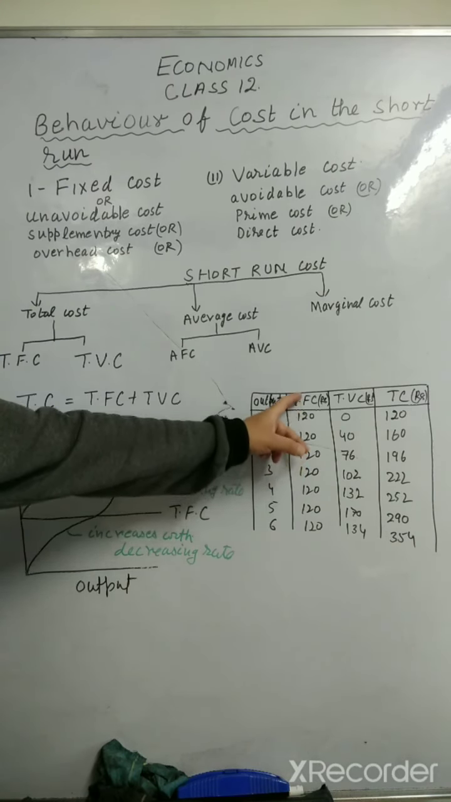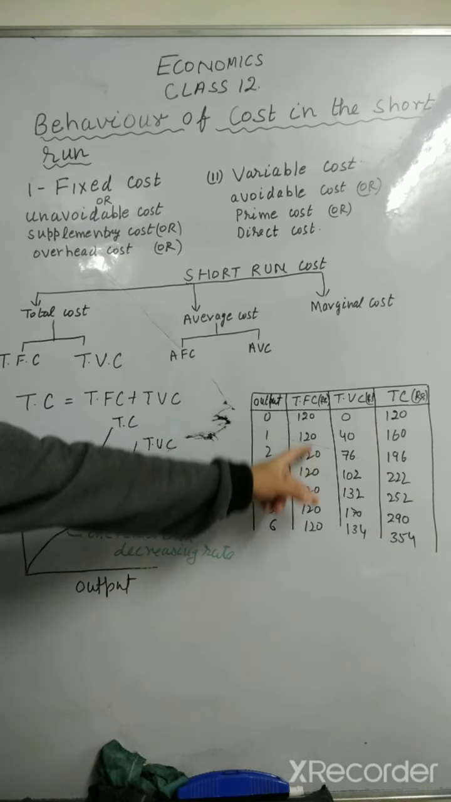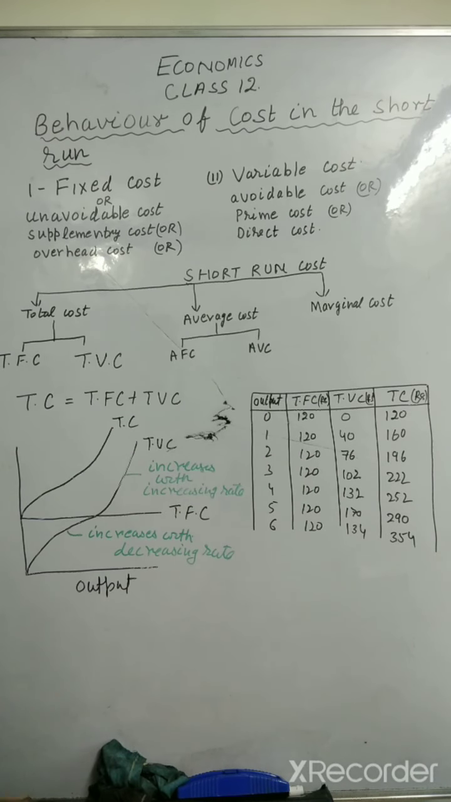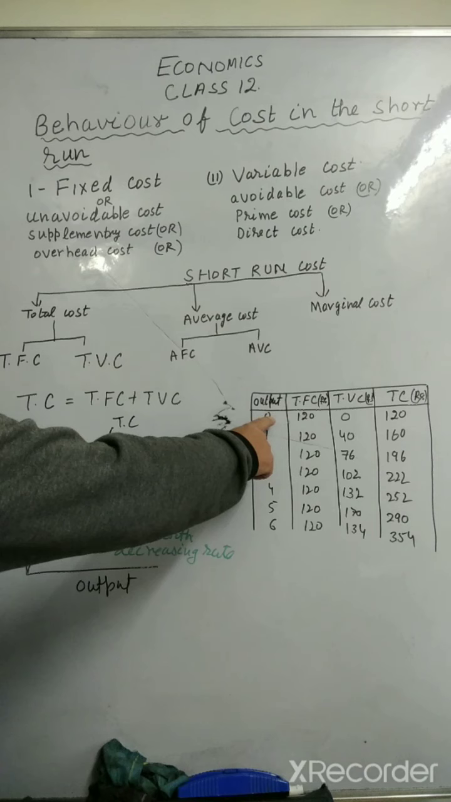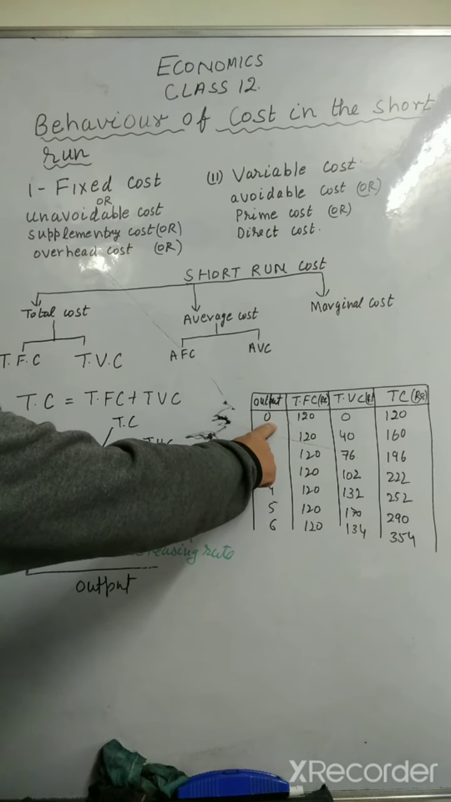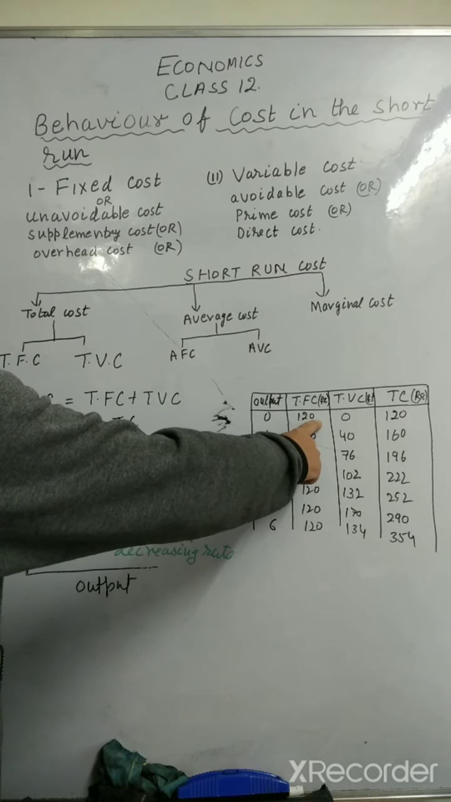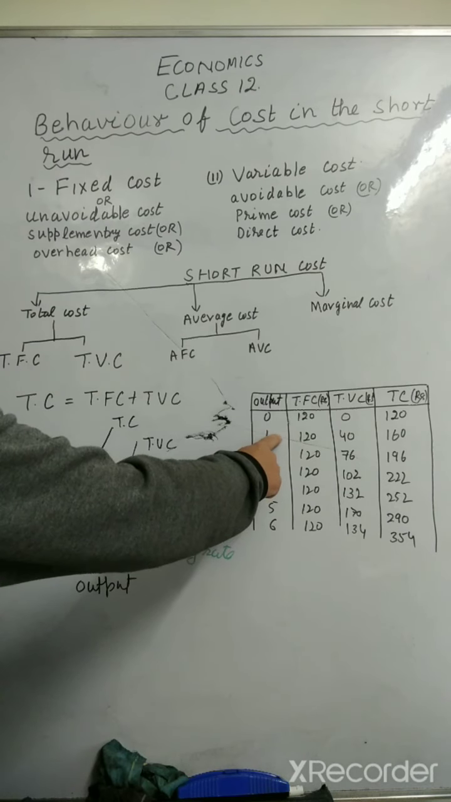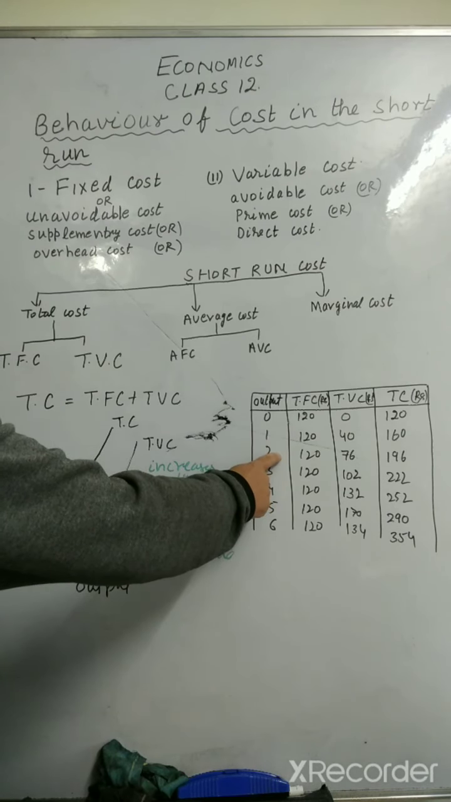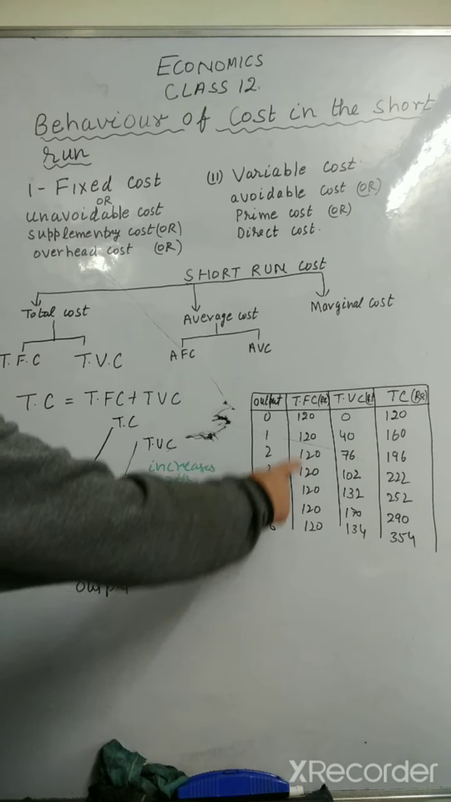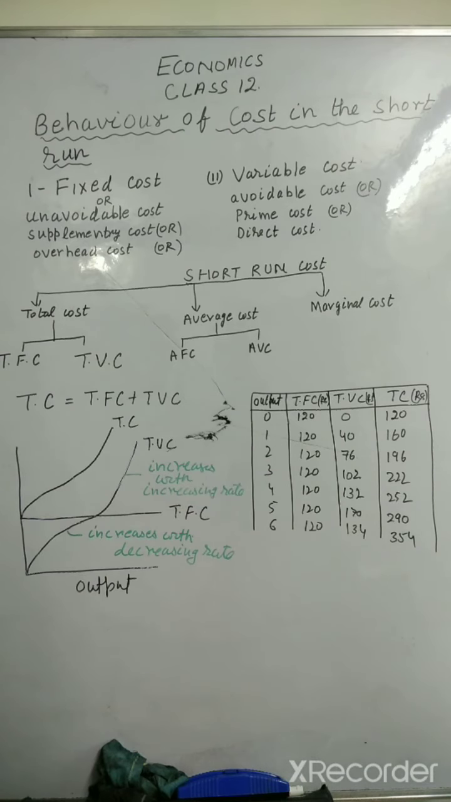So this fixed cost remains same, total fixed cost remains same, whether you are producing anything or you are not producing anything. If there is 0 level of output, still the total fixed cost will be 120. If you are producing 1 unit of output or the production is 2 units, 3 units, 4, 5, 6, the total fixed cost will always remain same.